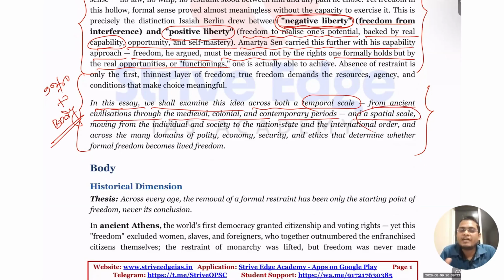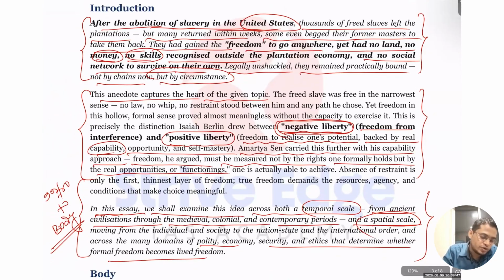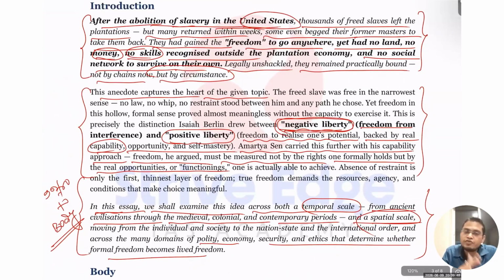Spatial means different dimensions. It can be geography, society, different dimensions of your subject, polity, economy. This is called the spatial dimension. So starting from different dimensions, we are going to see. Here, starting from the introduction, we have written anecdotes, then connected the introduction and the anecdotes with the demand of the essay. So you have linked what you have written with the demand of the essay.